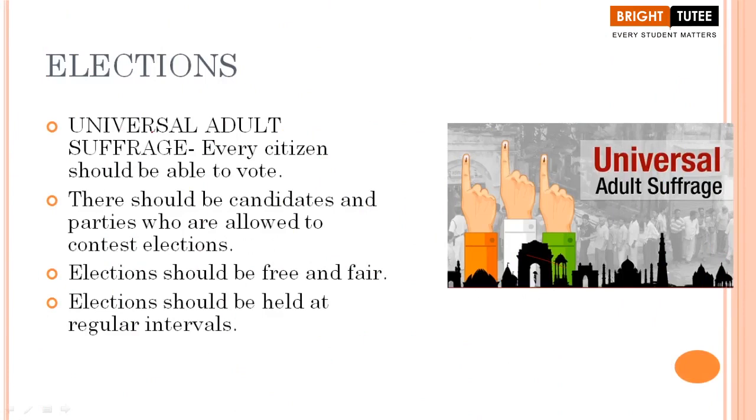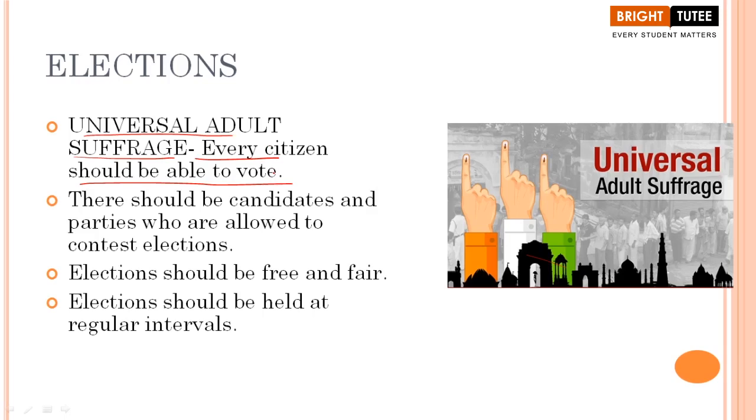Apart from this, there are certain other points that we need to keep in mind, right? So here, students, we are going to talk about some of the basic features that are essential for democratic elections, okay? Now here is the first term. The first term is universal adult suffrage. Are you aware of this term? If you're not aware of the term, it means that every citizen should be able to vote, right? And every citizen has a vote and each vote has equal value.